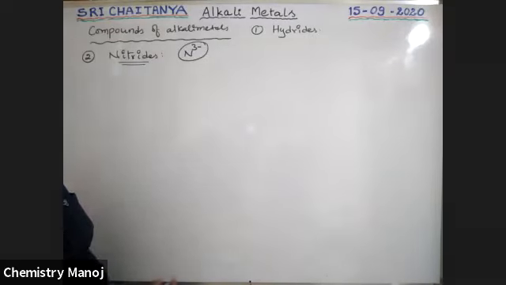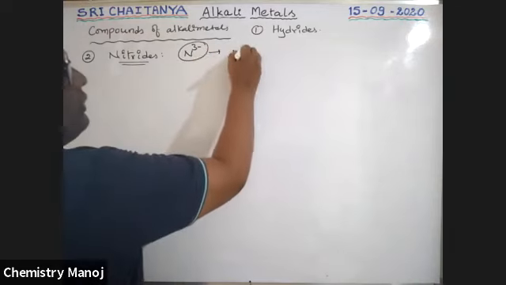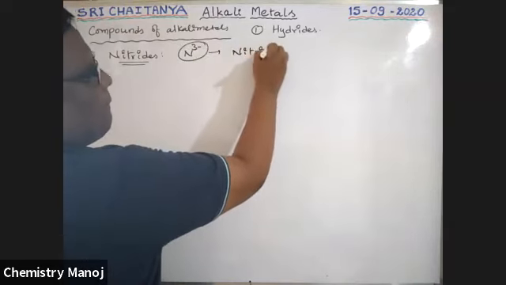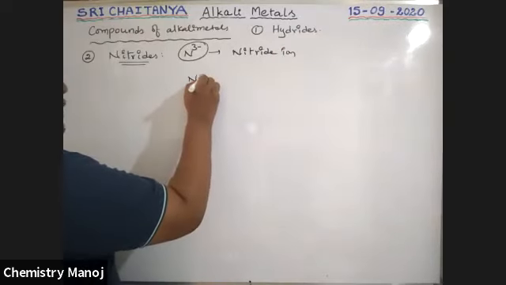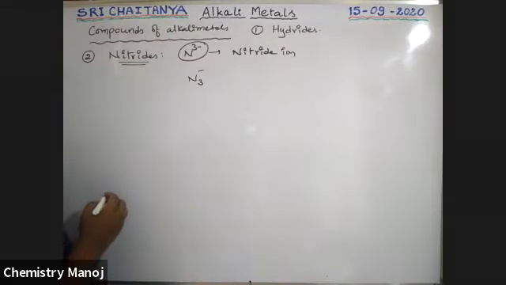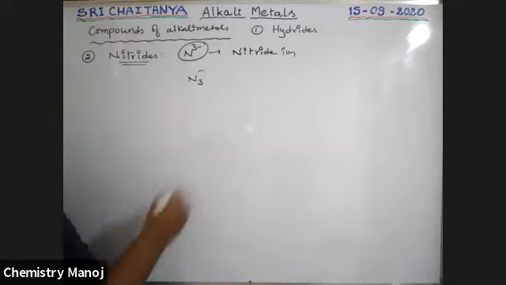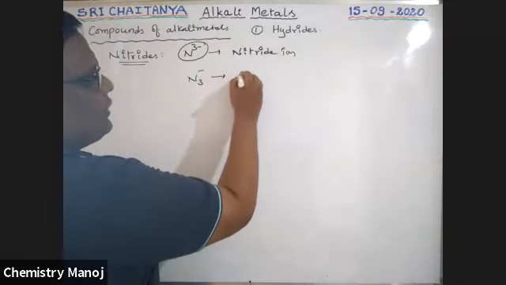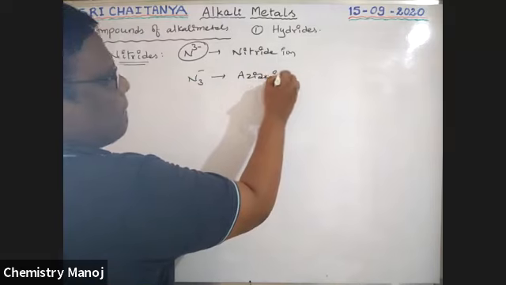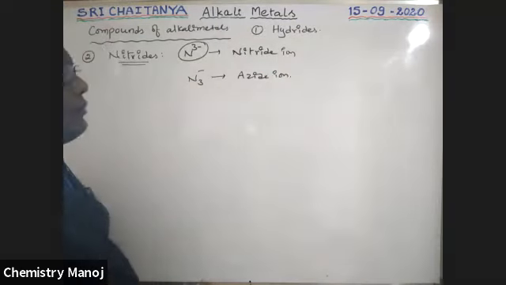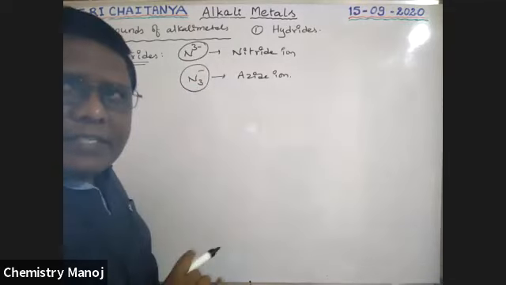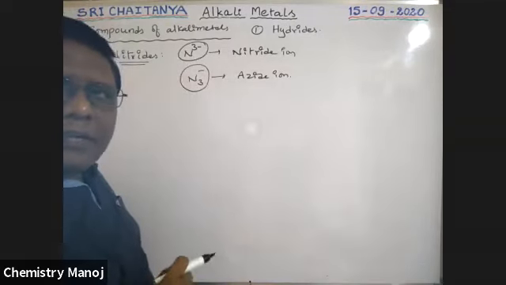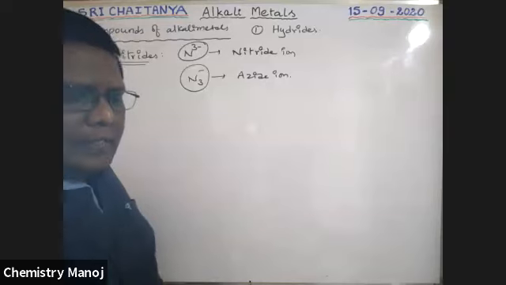If three nitrogens carry a minus charge, this ion is called the azide ion. So if this is available, those compounds are called azides.